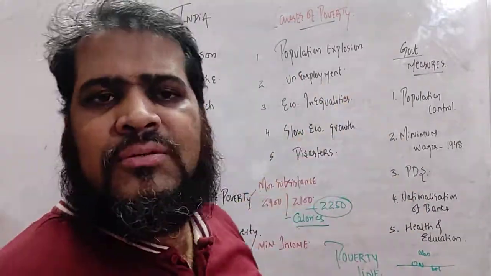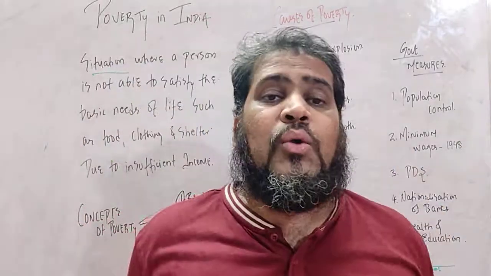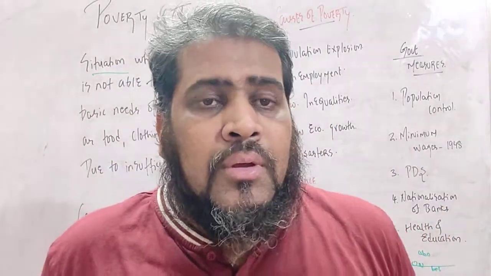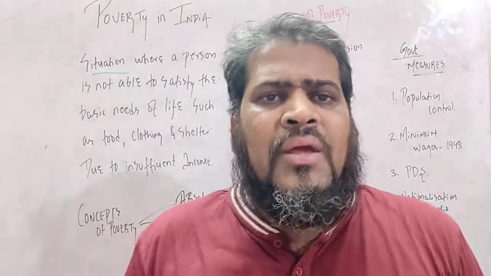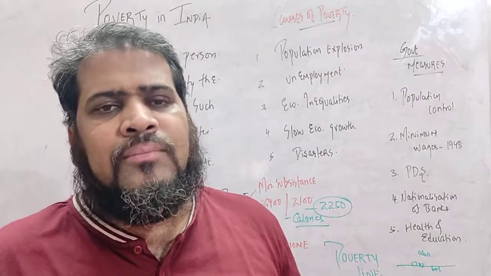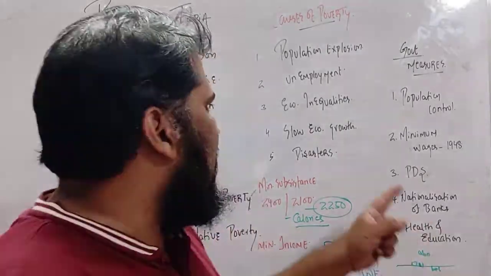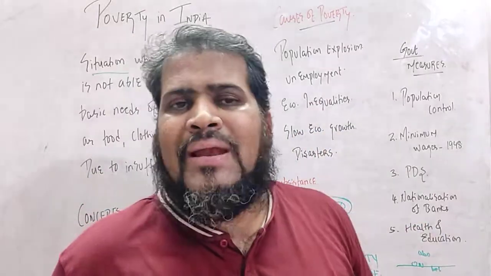What is the second cause? Same, unemployment. What is unemployment? Where a person is able to work, willing to work, but not getting a job. And if a person is not getting a job, the person will not get any type of income. And if there is no income, then no satisfaction of food, clothing and shelter. Right, students? Economic inequalities are there.